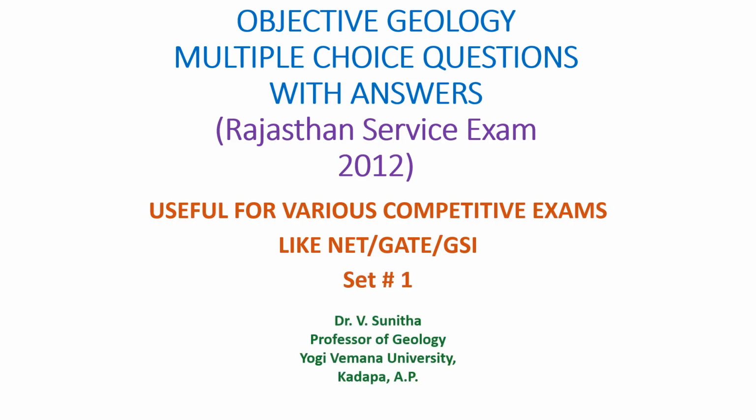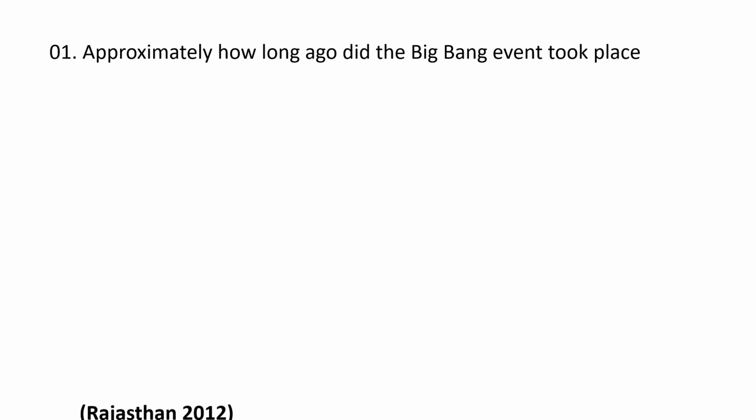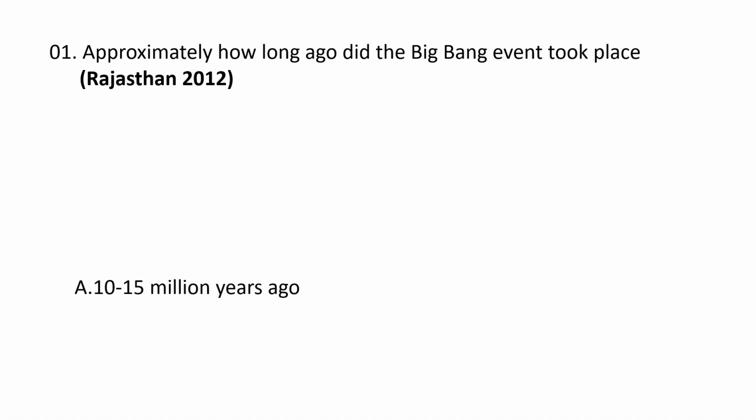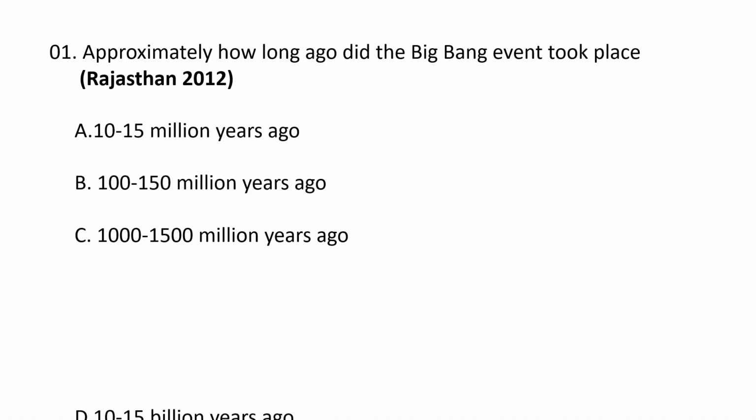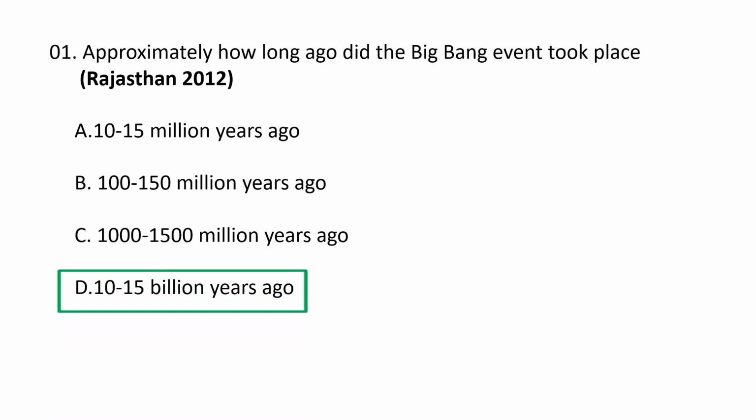Welcome to set 1. Coming to the first question. Approximately how long ago did the Big Bang event take place? The choices are A. 10 to 15 million years ago, B. 100 to 150 million years ago, C. 1000 to 1500 million years ago, D. 10 to 15 billion years ago. The Big Bang event, believed to have initiated the universe, is estimated to have taken place approximately 13.8 billion years ago. So the correct answer is D. 10 to 15 billion years ago.